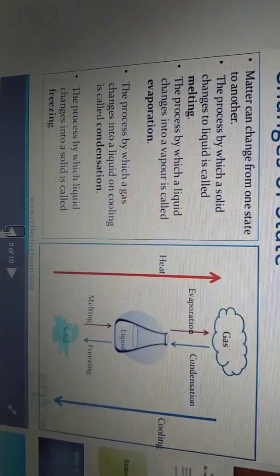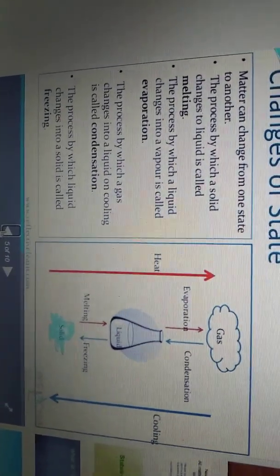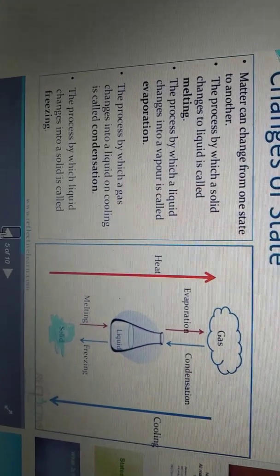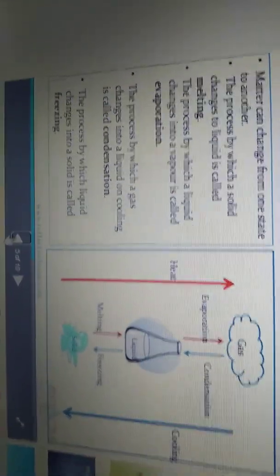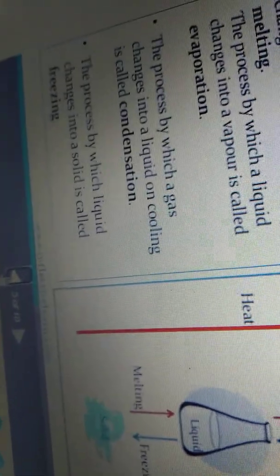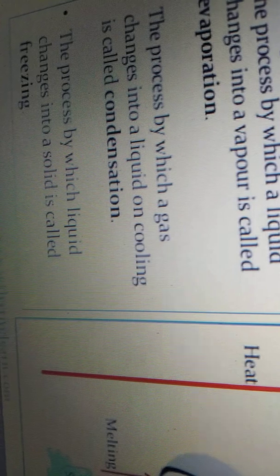If your mother keeps hot food, the vapors inside the food are converted into water droplets and attach to the lid of the lunch box. That process, where gas changes into a liquid on cooling, is called condensation.